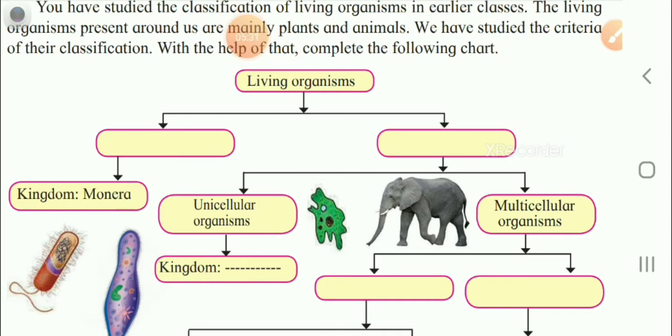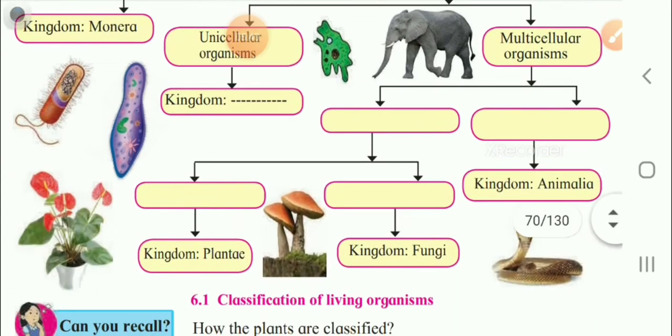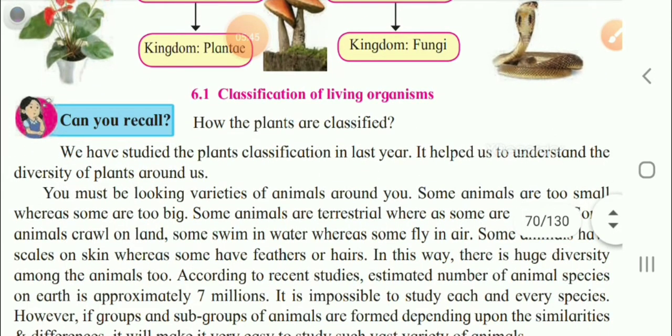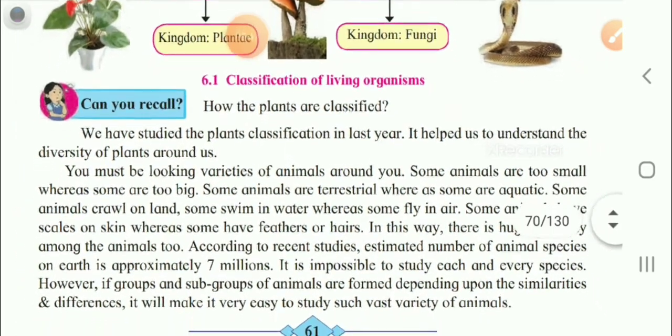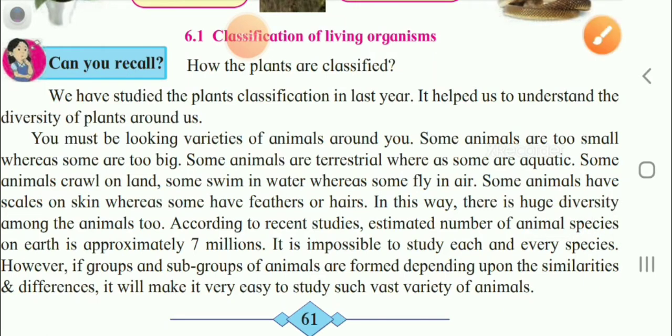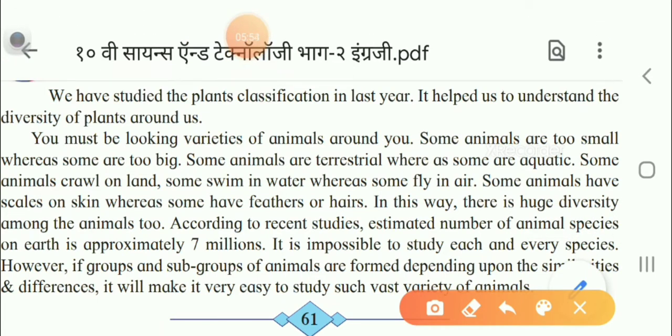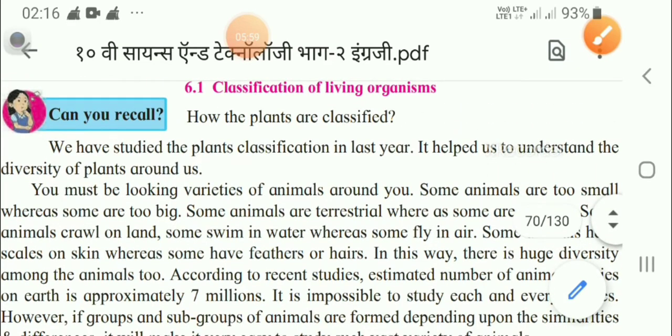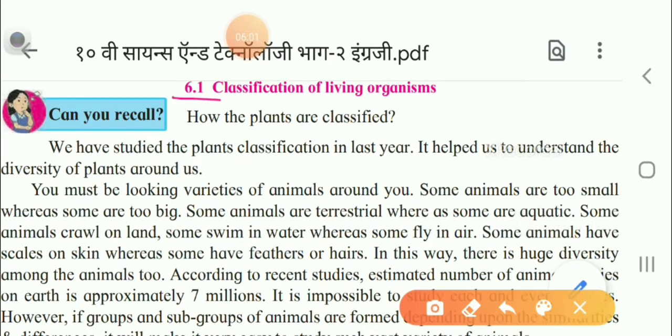Now let us see how the classification is based on different criteria. Here this is the full classification, you can see here. Now let us see the classification of living organisms.